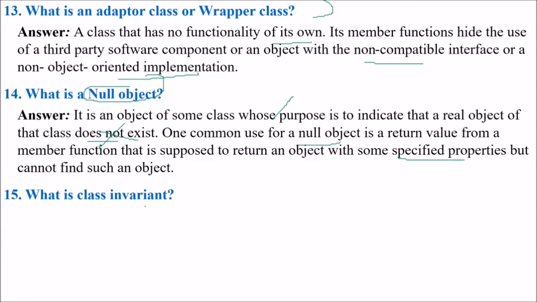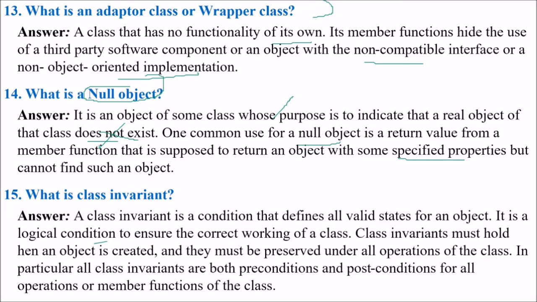What is a class invariant? A class invariant is a condition that defines all valid states for an object. So it is a logical condition to ensure the correct working of a class. A class invariant must hold when an object is created, and it must be preserved under all operations of the class. So in particular, all class invariants are both preconditions and postconditions for all the operations or member functions of the class.